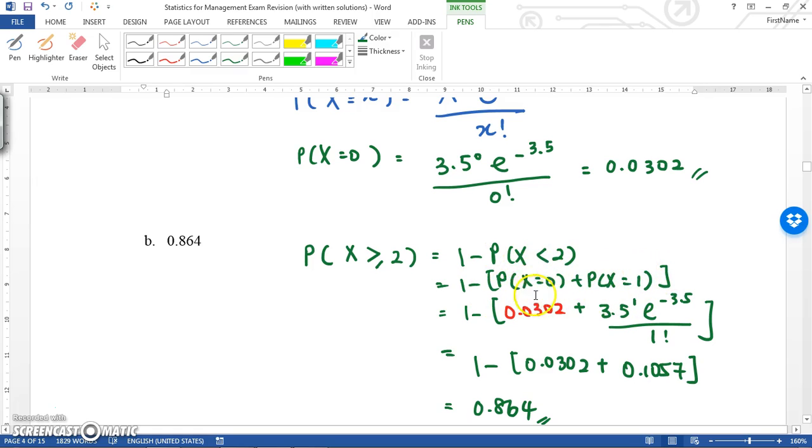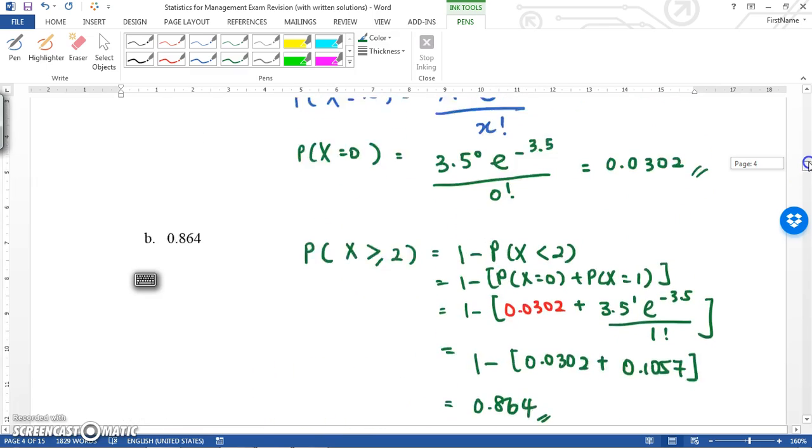X equals 0 means that there's no accident, which is what we calculated in part A, so we can bring this value here. The second one is the probability of x equals 1, for which we can make use of the formula again: 3.5 to the power 1 times e to the power negative 3.5, divided by 1 factorial. You should get an answer of 0.1057. If you add these together and use 1 minus the result, you should get 0.864.